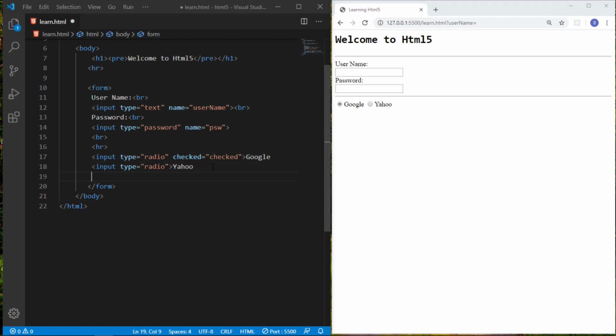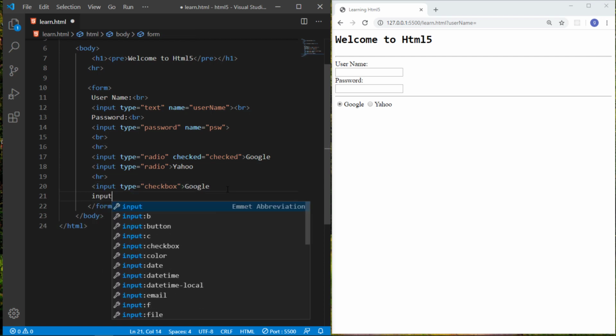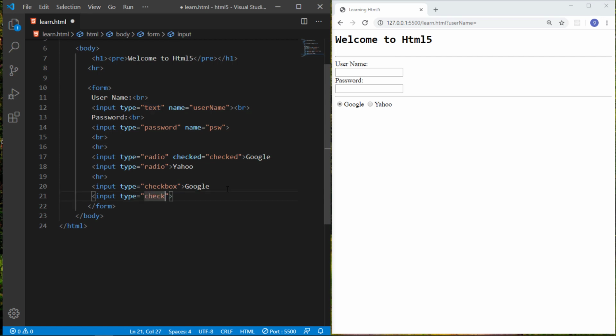And for the checkbox, we write it like this: input type checkbox, just save it. So you can find the input type checkbox.